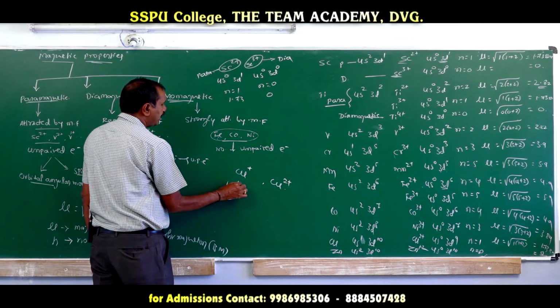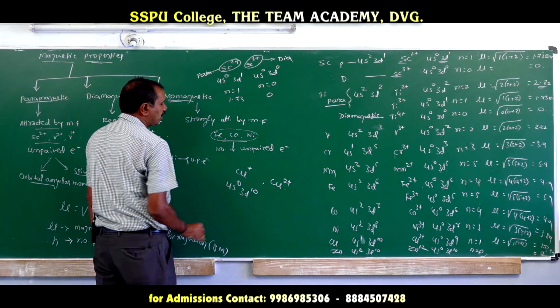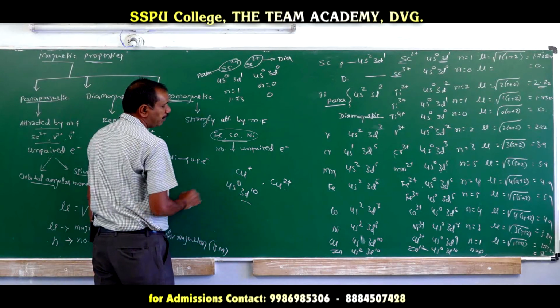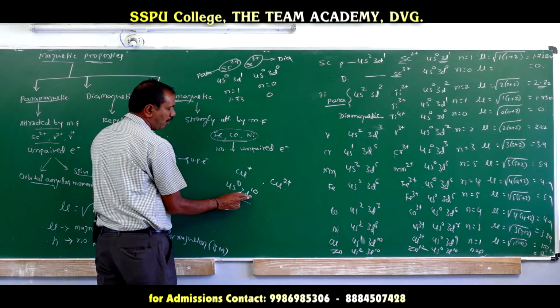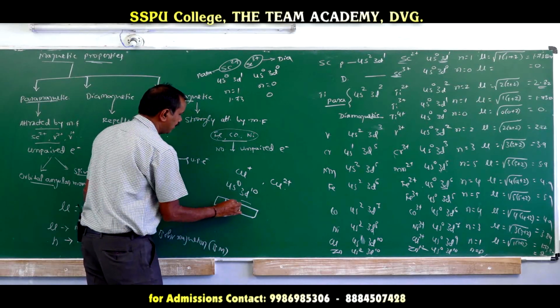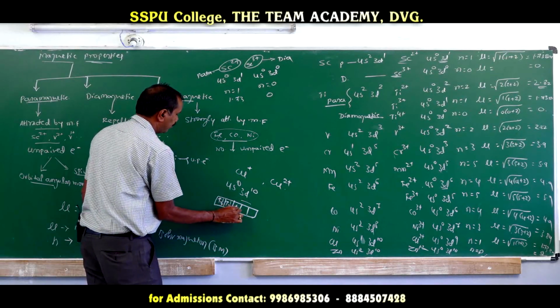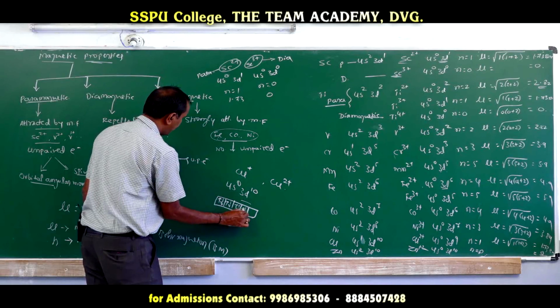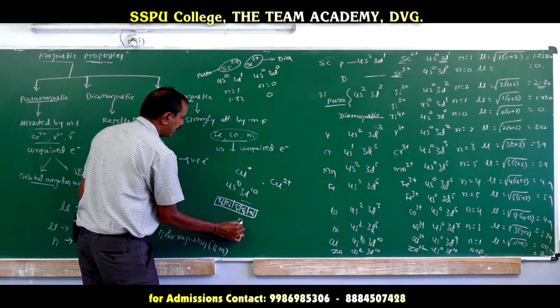Cu configuration is 4s1 3d10. Cu+ means it can lose 1 electron from 4s. No more unpaired electrons. All the d orbitals are completely filled. d10 is nothing but all the set of 5 orbitals completely filled. No more unpaired electrons are there, so n is 0.